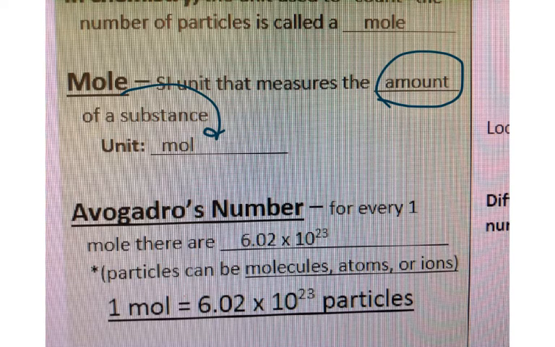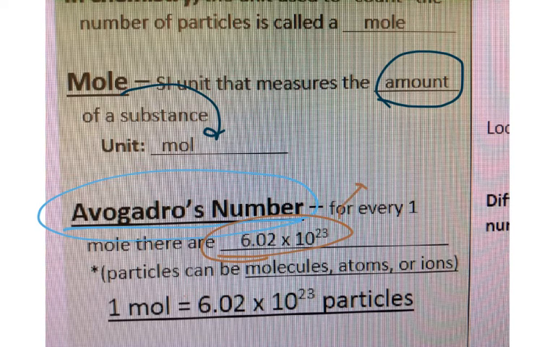So what is a mole? Just like a dozen represents 12, a mole is also known as Avogadro's number, and Avogadro's number is equal to a mole. If I say Avogadro's number, I am representing a mole. If I say a mole, I am representing Avogadro's number. So what is Avogadro's number? It is 6.02 times 10 to the 23rd.